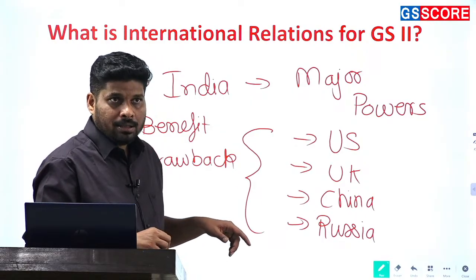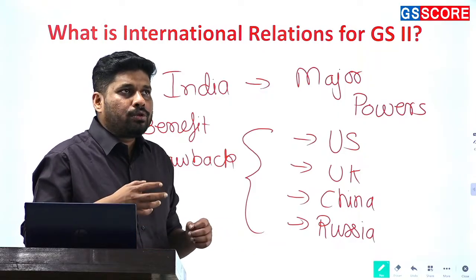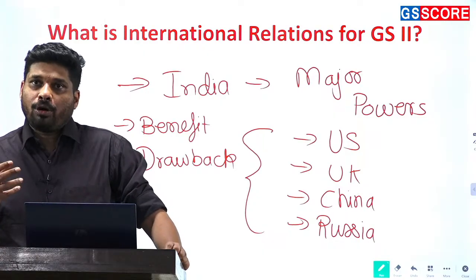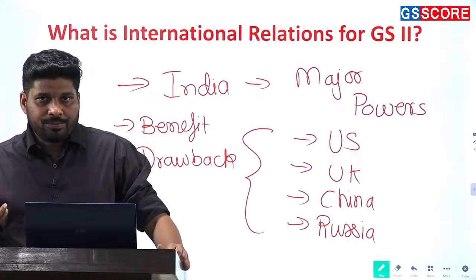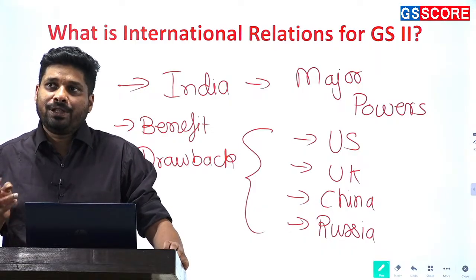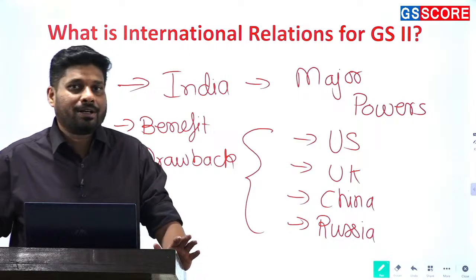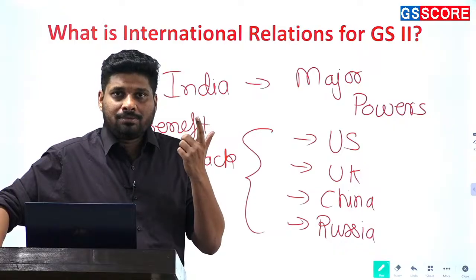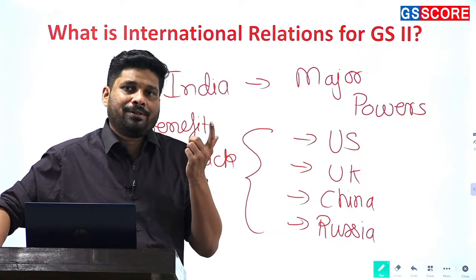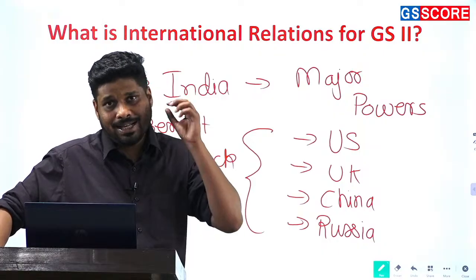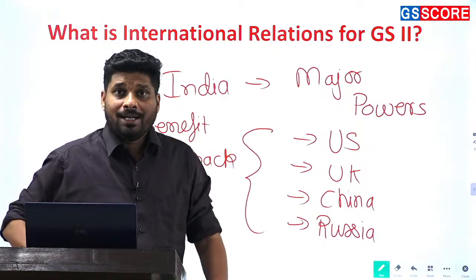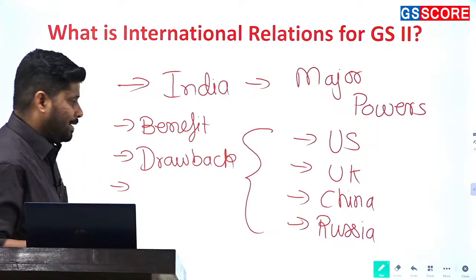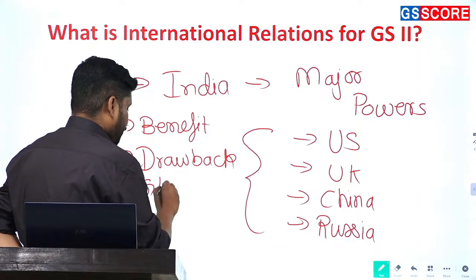Other than that, if I take into consideration China, what my focus will be is that China is one of our biggest trading partners. What also happens with respect to China is we have a border dispute. What also happens with respect to China is we suffer a trade deficit. So the benefits that we get from these countries and the demerits that we have when it comes to our relations with these countries, that will be the first focus. Second will be the influence that these countries have on India's global positioning.